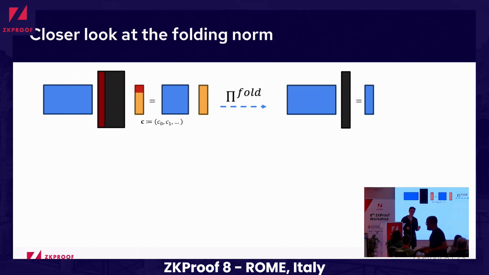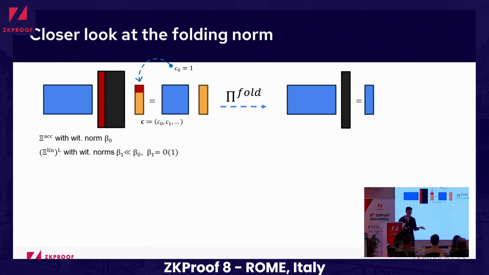What we can say about this challenge distribution is that this is over some norm, but we would like to pay particular attention to the first element. And actually, what we can do is that for folding, it is enough to sample all the coefficients except the first one from some challenge distribution, but the first one can be simply set to 1.